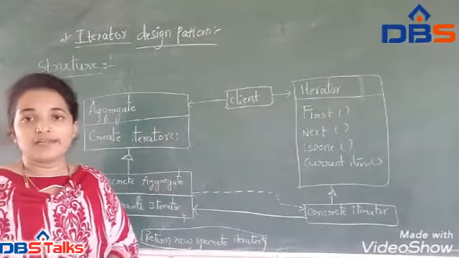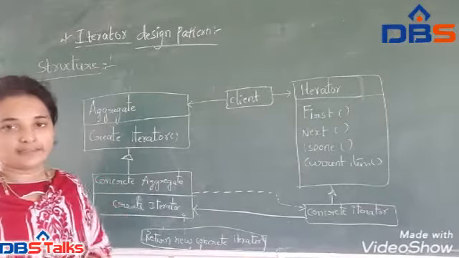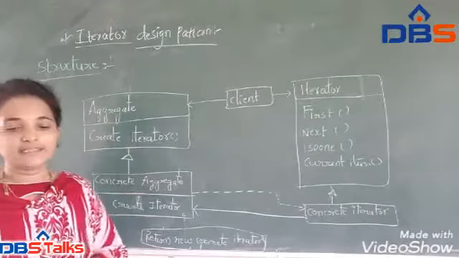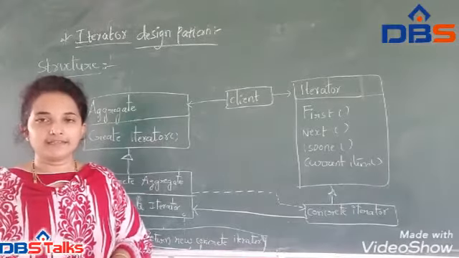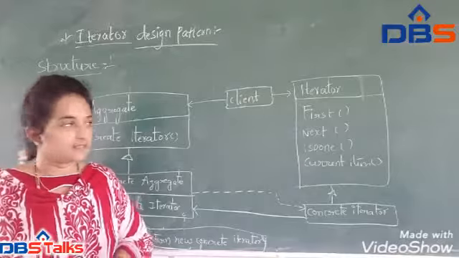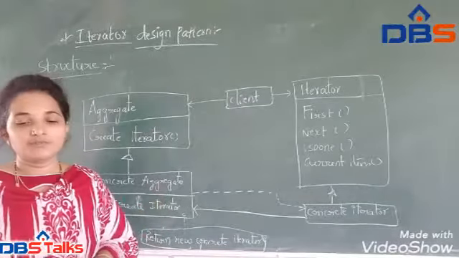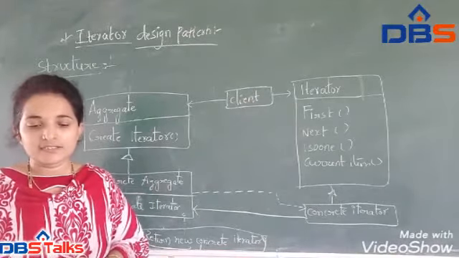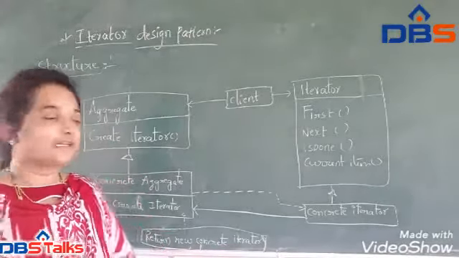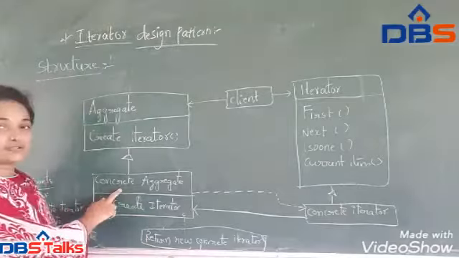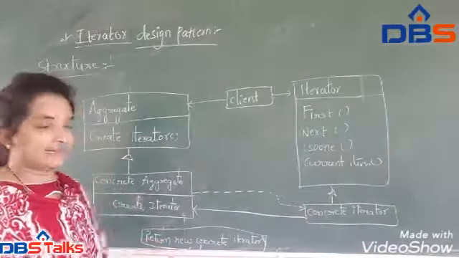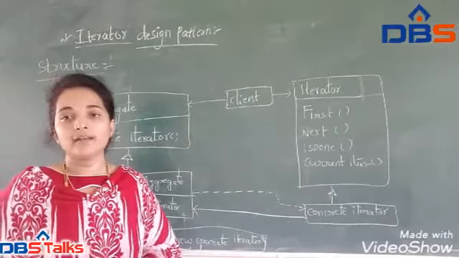Next, the concrete aggregate implements the iterator creation interface to return an instance of the concrete iterator. That is called the concrete aggregate. So this is called the iterator design pattern.